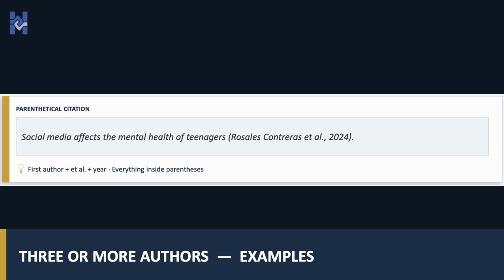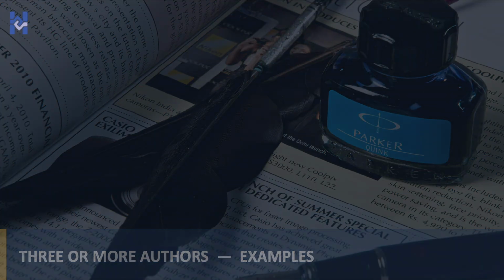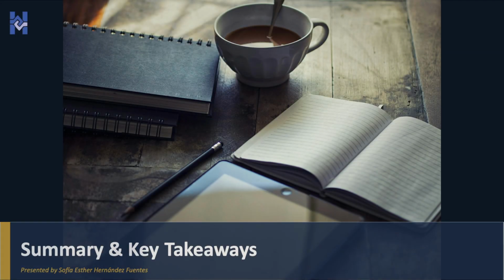Two important things to remember. Et al. always includes a period after "al", and in APA 7th edition, you use it from the very first citation. Let's wrap up with the key points.